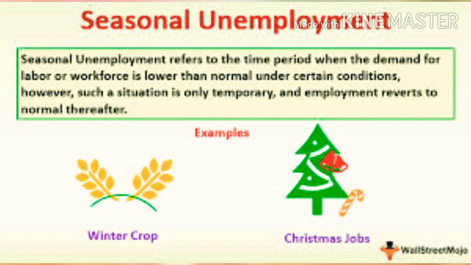So the first one, seasonal unemployment. What is seasonal unemployment? This type of unemployment problem happens when people are not able to find jobs during some months of the year. For example, people who depend upon agriculture usually face such kind of unemployment.